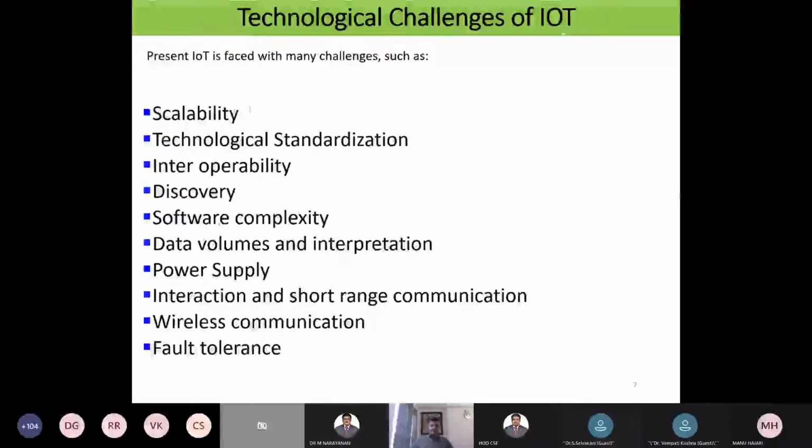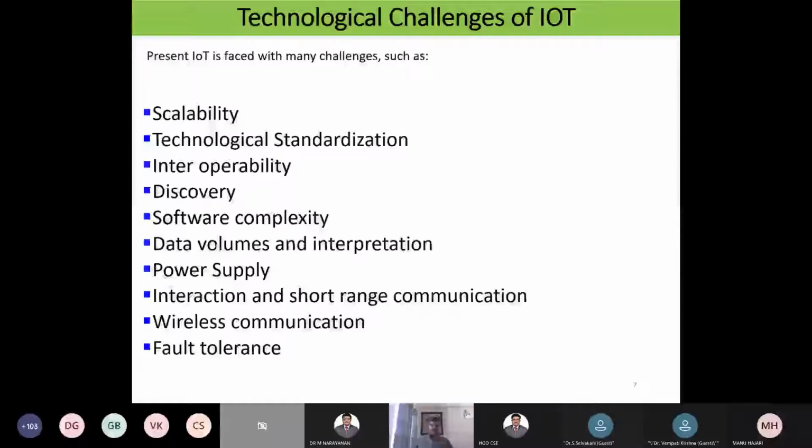One is scalability. If I want to increase the number of devices, I again have to think about the capacity of the Internet of Things. Then technological standardization and discovery. Then software complexity: how much time it will take for analyzing and taking a decision. Data volumes and interpretation are also challenges.